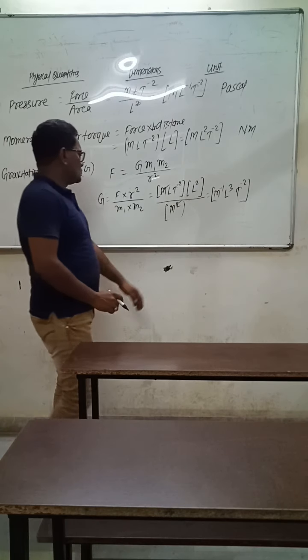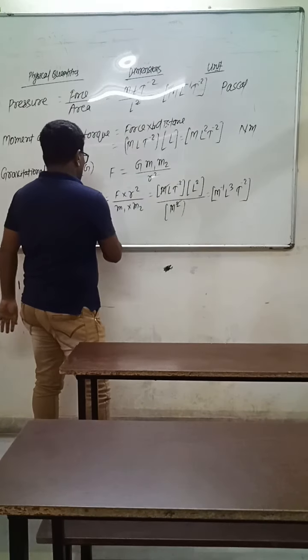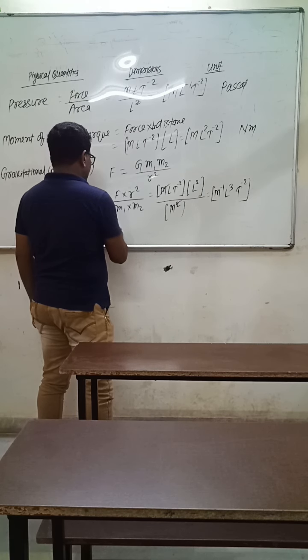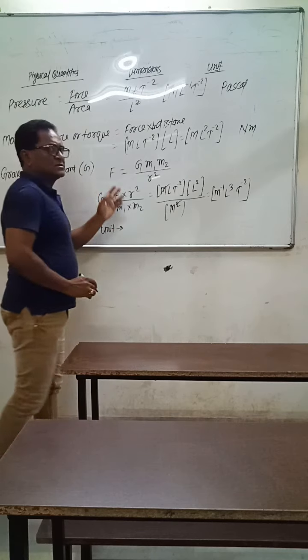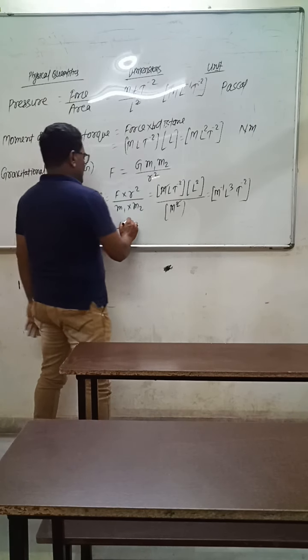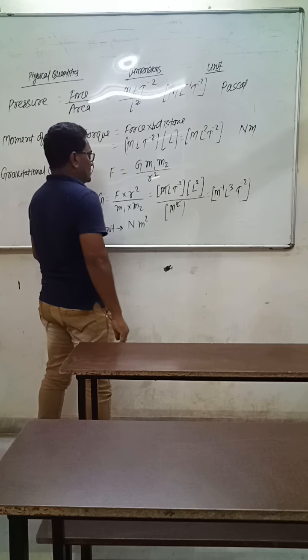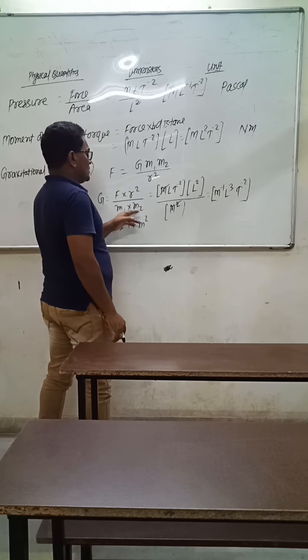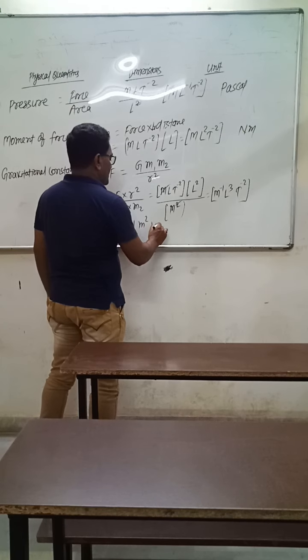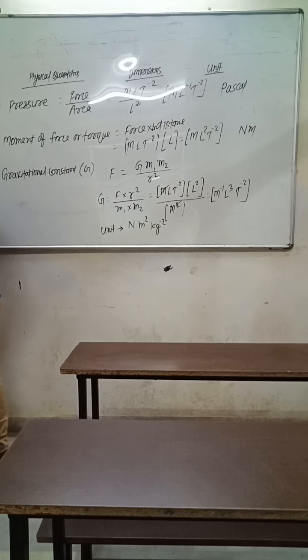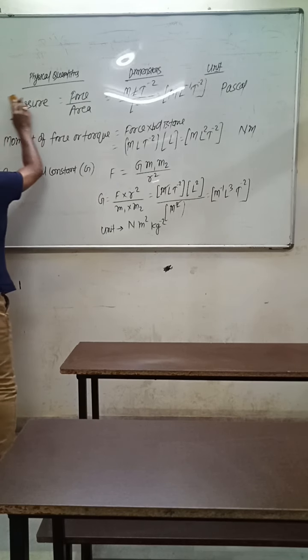Now about its unit. The unit of force in SI system is Newton, r square means meter square, so Newton meter square, and the unit of mass is kg, so per kg square. This is the unit of gravitational constant: Newton meter square per kg square.